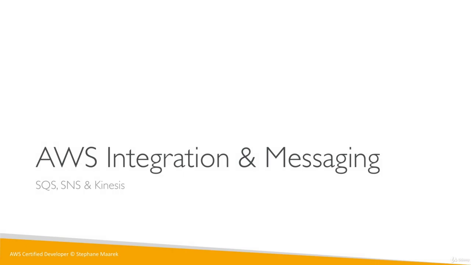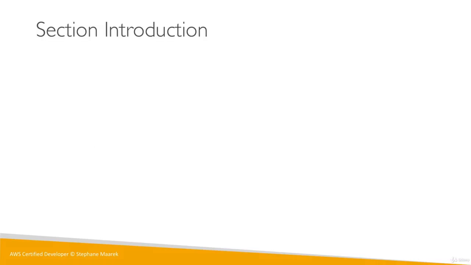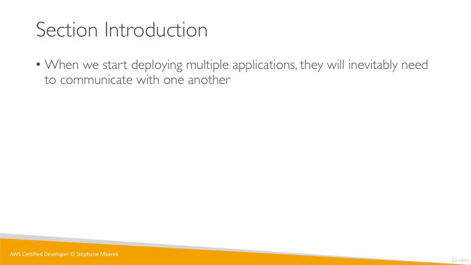Welcome to this section on AWS integration and messaging. This section is kind of cool because we're going to see how we can orchestrate stuff between our different services using middleware. When we start to deploy multiple applications, they will inevitably have to communicate with one another. Your services need to share information, share data.